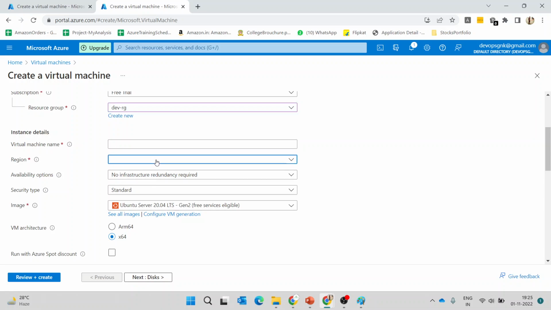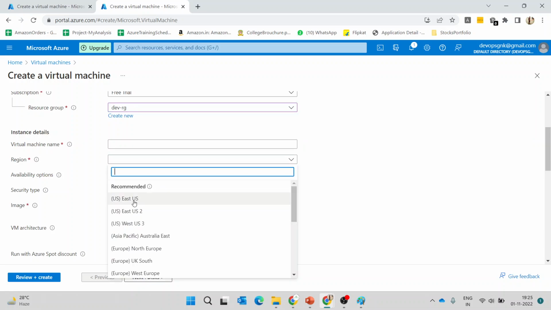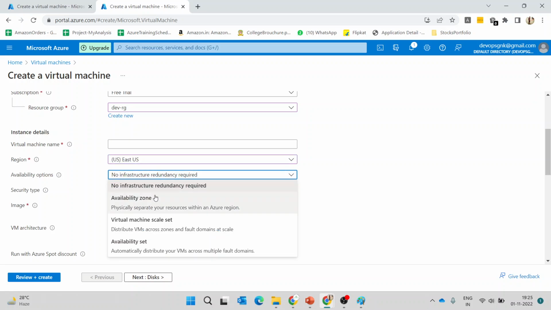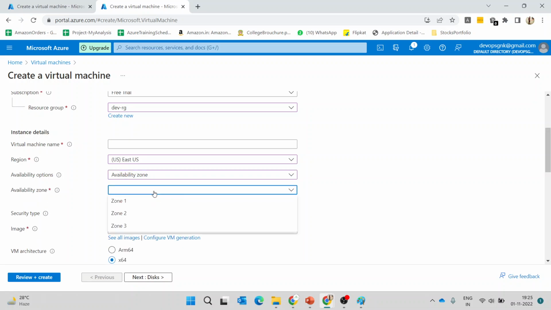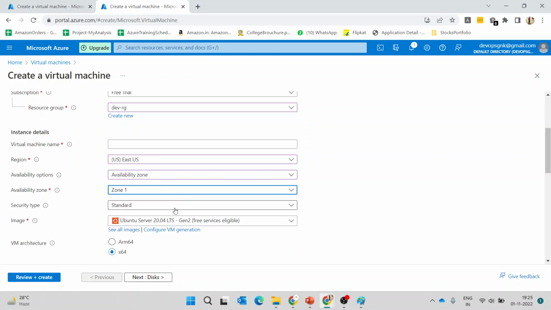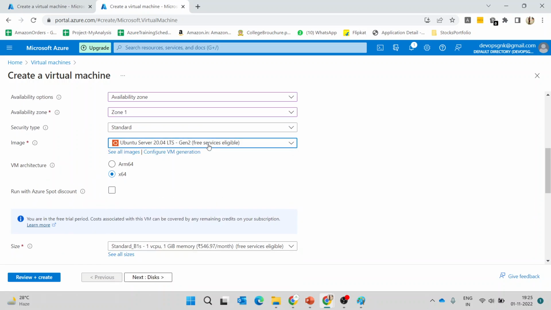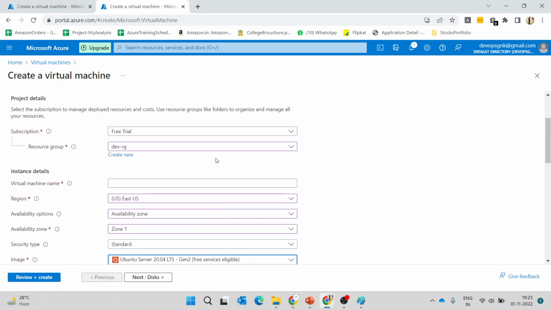We have the option to select the region. In some of the regions, we can't get all the facilities like availability zones. Some of the regions are coming up in future, so most probably we can select East US or Central US for practice. And the availability options here, you can see availability zone, and you can select what zones are required. And this image is something like the OS. Okay, now you got a fair idea where we can use this resource group concept, region, availability zone, right?